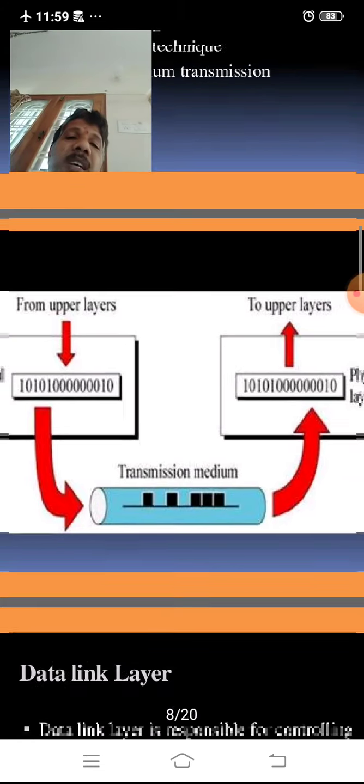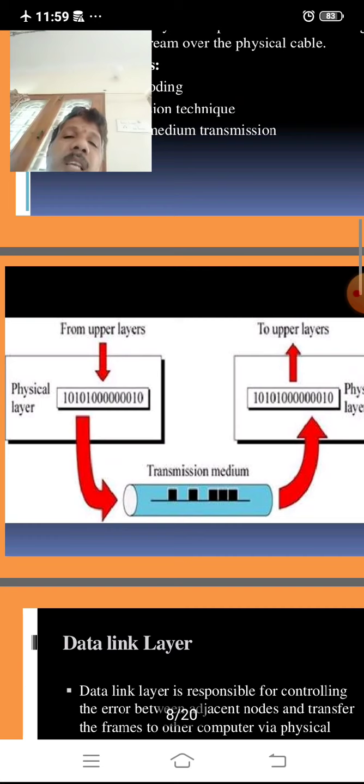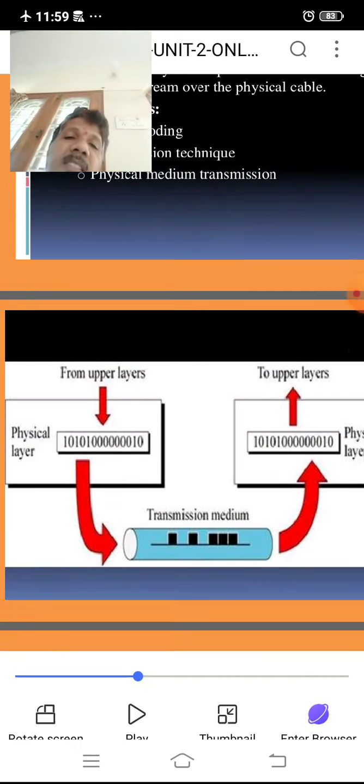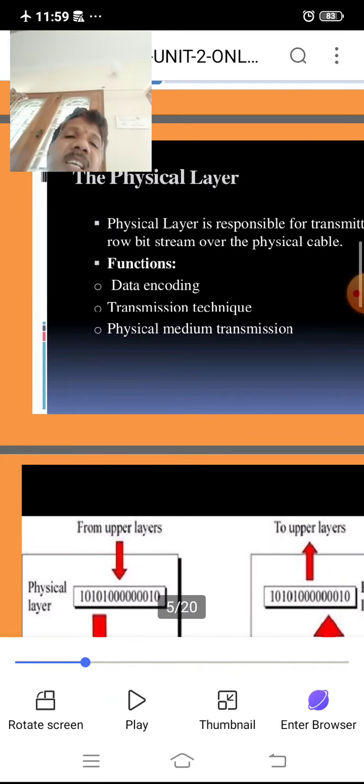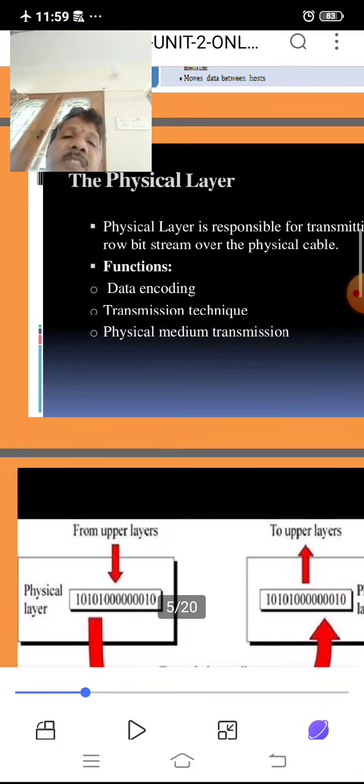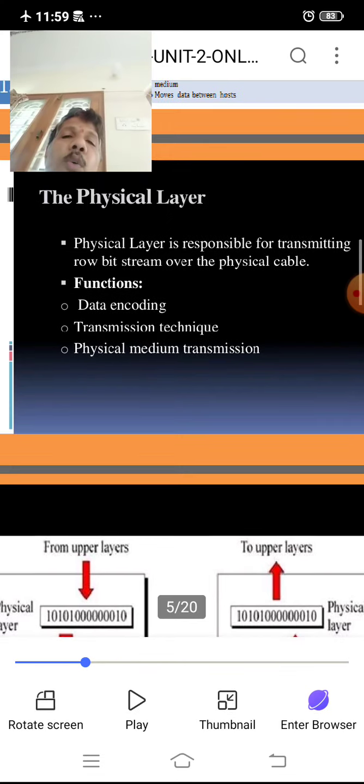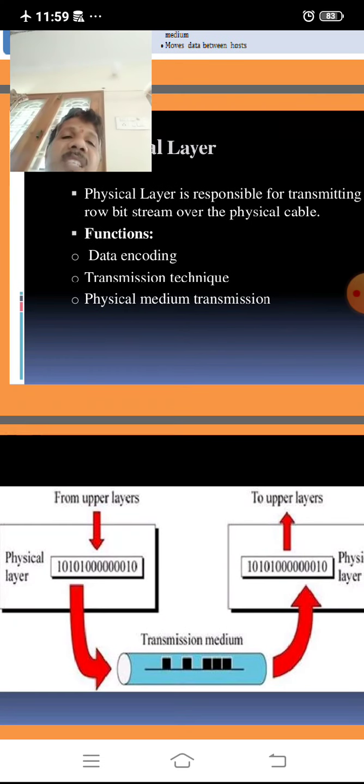This type of mechanism is included as a part of the physical layer. So the physical layer is responsible for transmitting a raw bit stream over the physical cable, and the functions are data encoding, transmission technique, physical medium transmission.